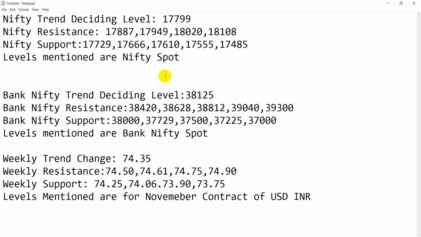Now we have expiry in the coming week. These three important aspects will lead to more trending moves in the market. So be ready for a volatile and trending move and stay disciplined.